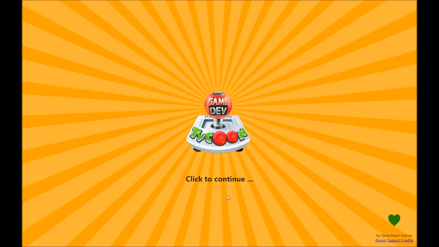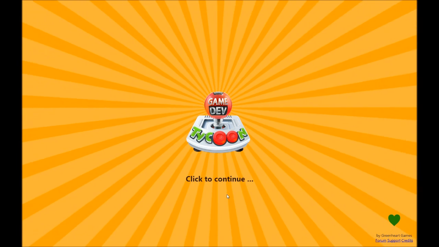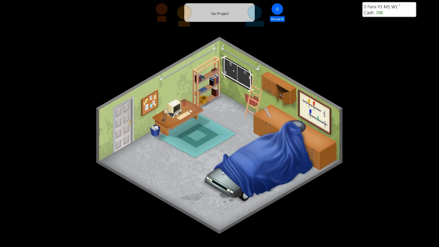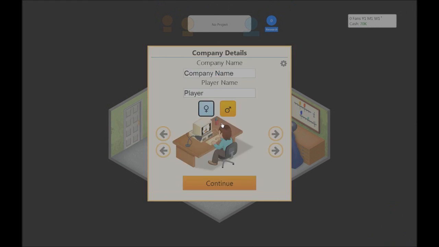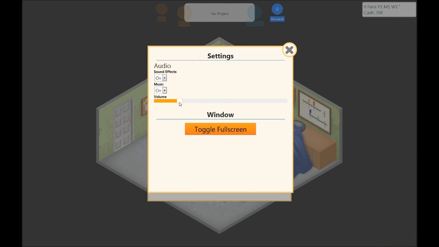Game Dev Tycoon is an indie game that has, well, it's been released in a way. It's waiting to be greenlit on Steam. So let's just play the game, shall we? I'm just gonna change the settings, so volume, lower that a little bit. There we go.